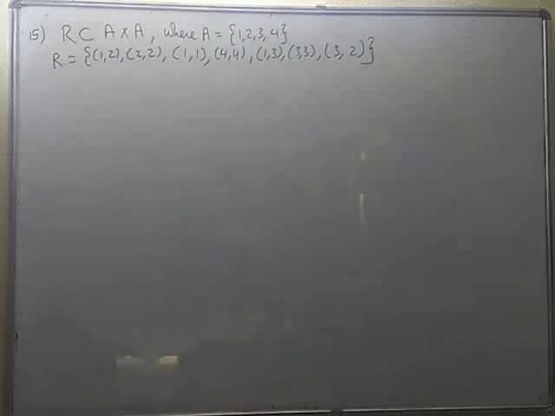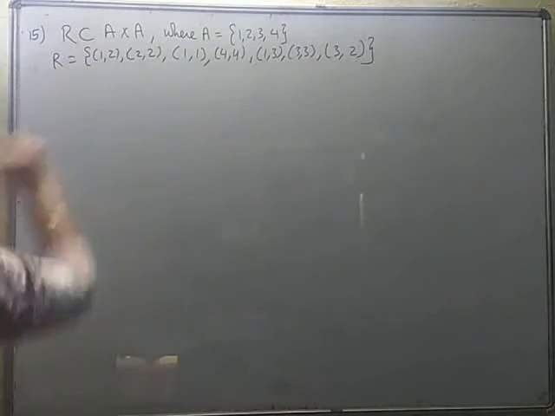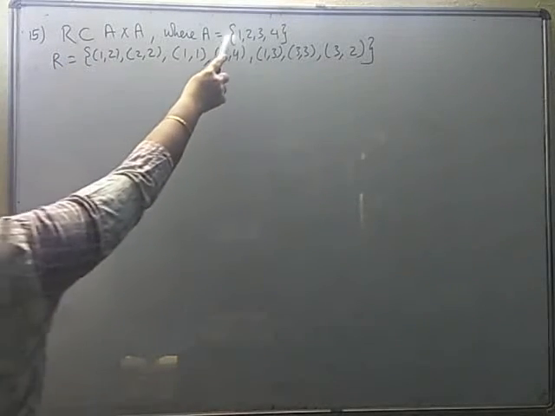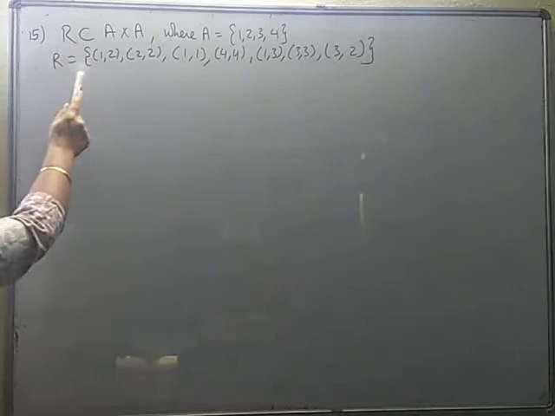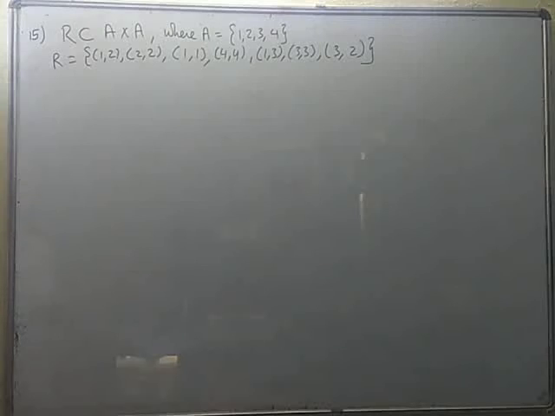This is a multiple choice questionnaire from the exercise. We are given set A with the numbers 1, 2, 3, 4 and R is a subset of A cross A. That means R is defined on this set. Whatever the relation may be, after applying the definition, these were the possible pairs which were obtained in the set R. You have to check the nature of the relation.